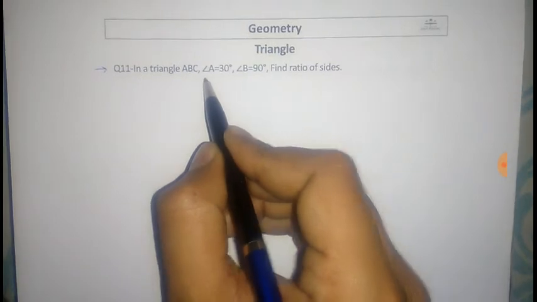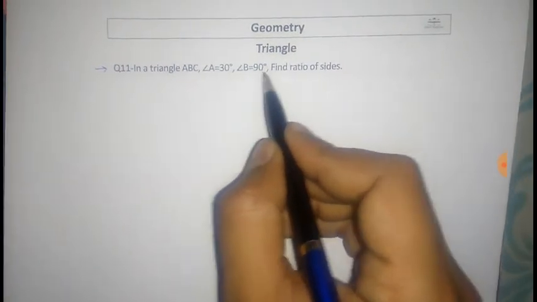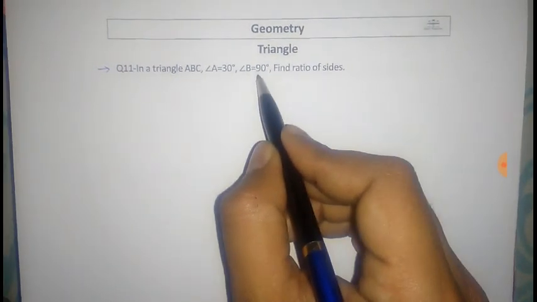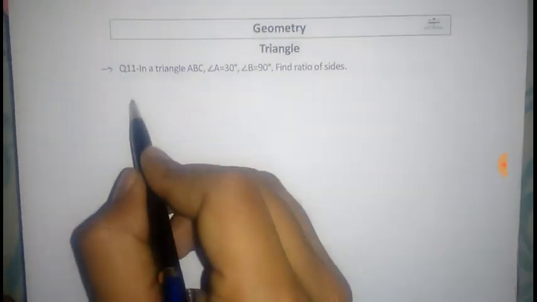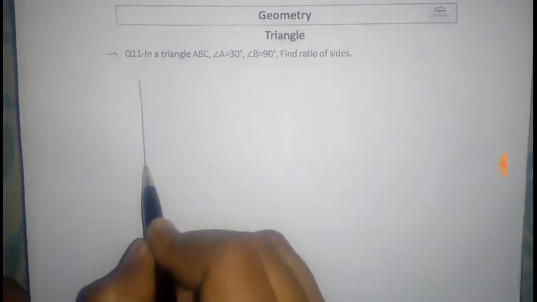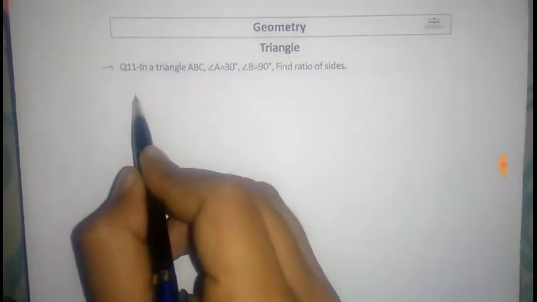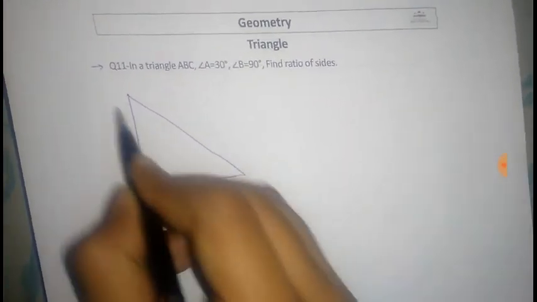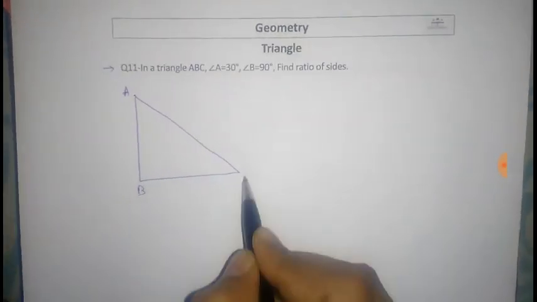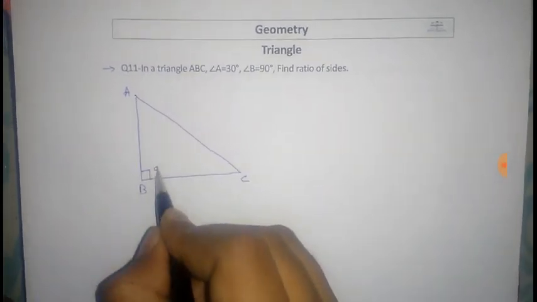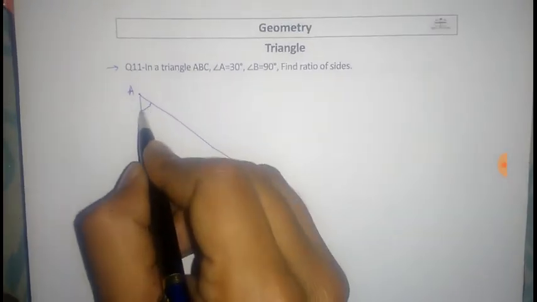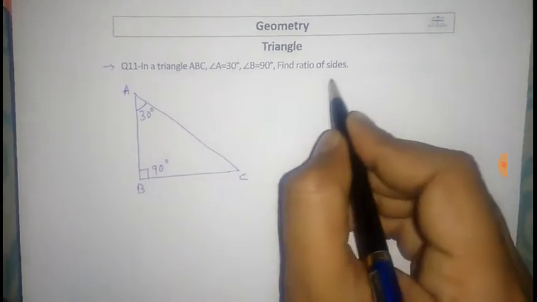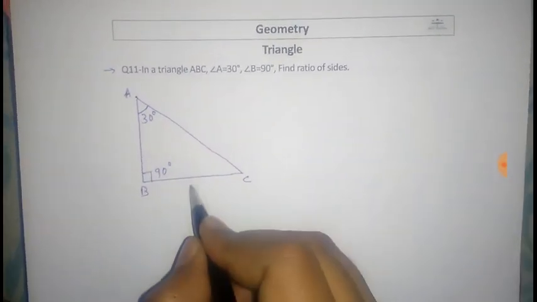In a triangle ABC, angle A is equal to 30 degrees, angle B is 90 degrees. Find the ratio of sides.